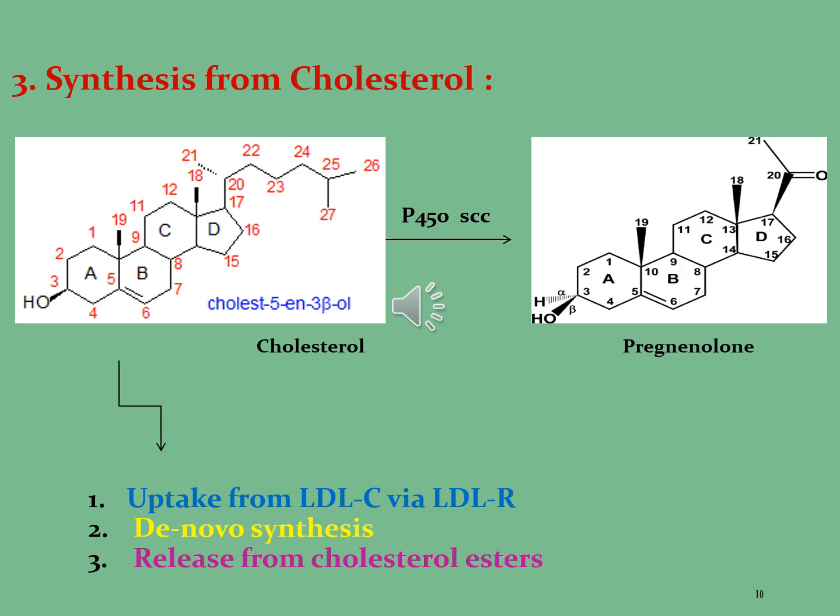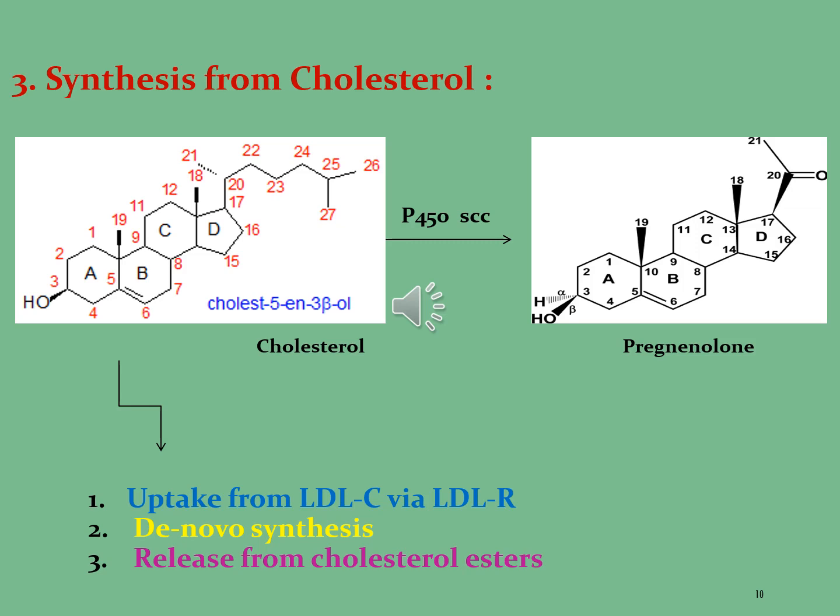The second way from which the cholesterol is obtained is de novo synthesis. De novo synthesis refers to the synthesis of complex molecules from simple molecules such as sugars or amino acids, as opposed to recycling after partial degradation.